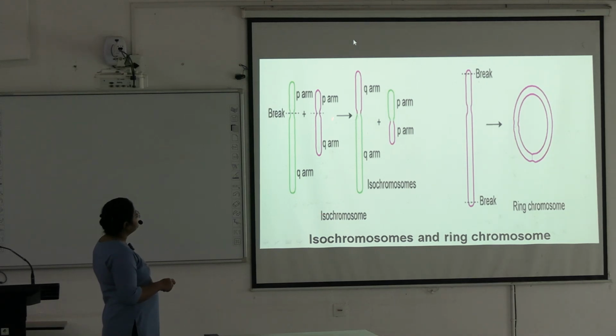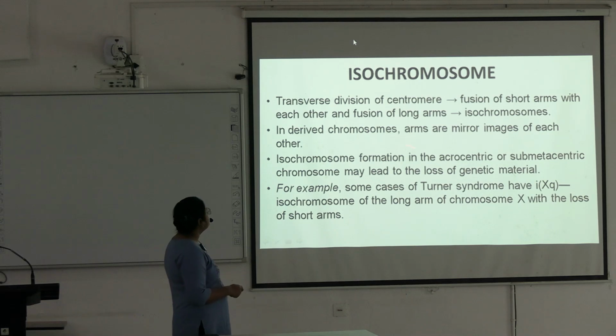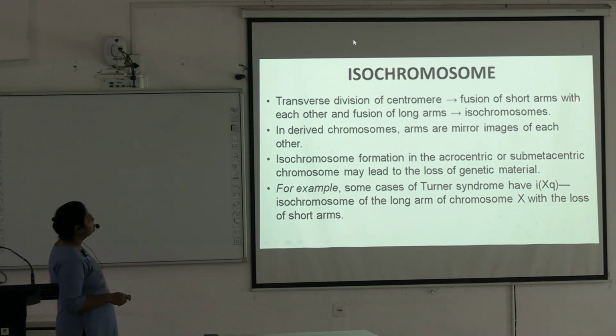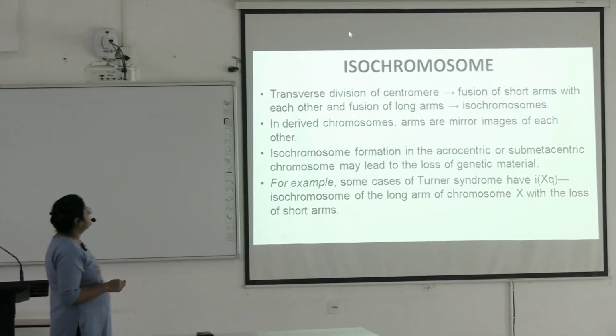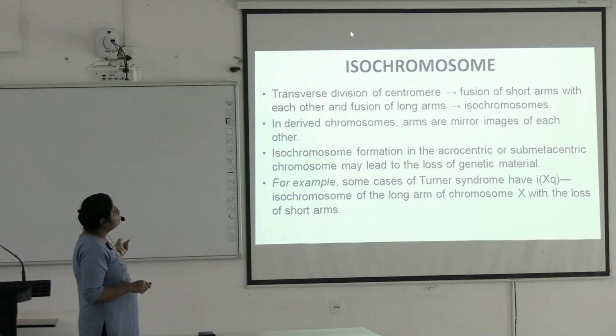Two long arms are fusing with each other, and two short arms are fusing with each other, to form an isochromosome. Isochromosome is transverse division of the centromere, fusion of short arms with each other, fusion of long arms with each other. So you have seen the isochromosomes.